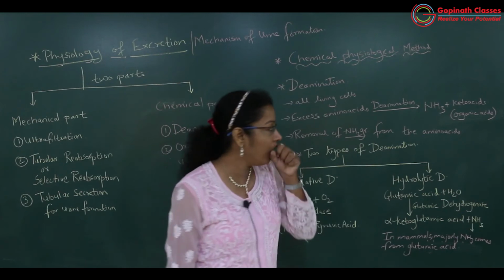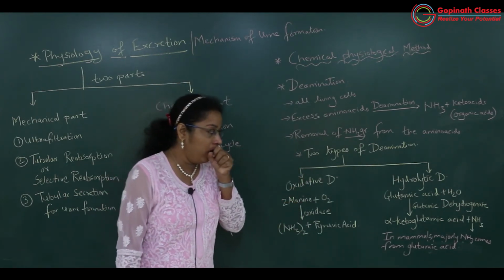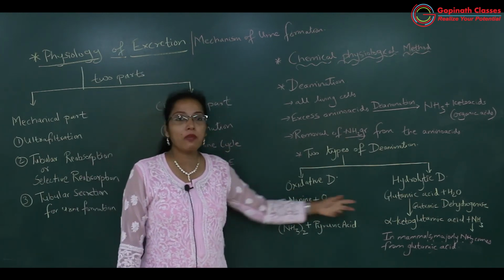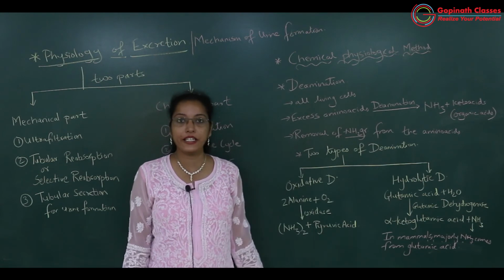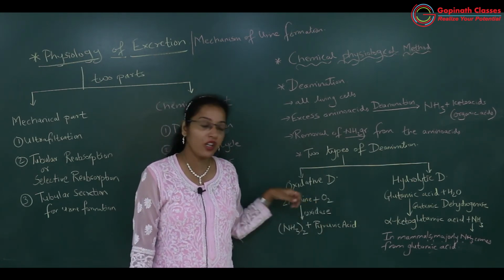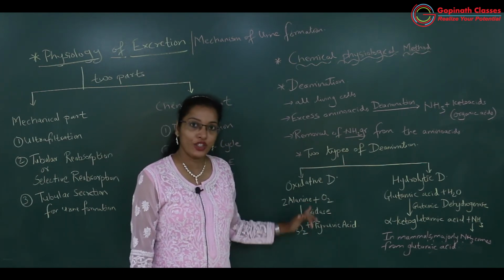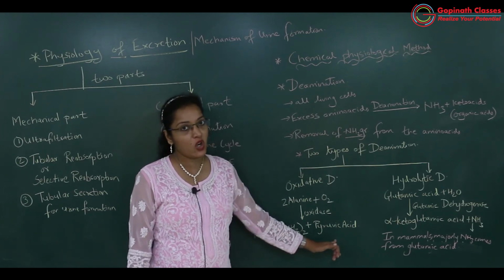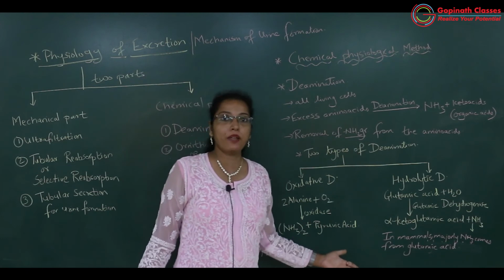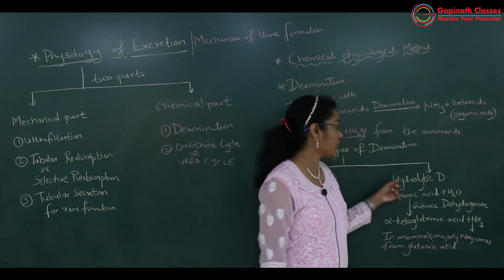In deamination we have studied two types, oxidative deamination and hydrolytic deamination. Oxidative deamination: in presence of oxygen there will be breakdown of the amino acid to release ammonia, and an organic acid will be formed. That organic acid is pyruvic acid, which can be used in respiration to yield ATP molecules.